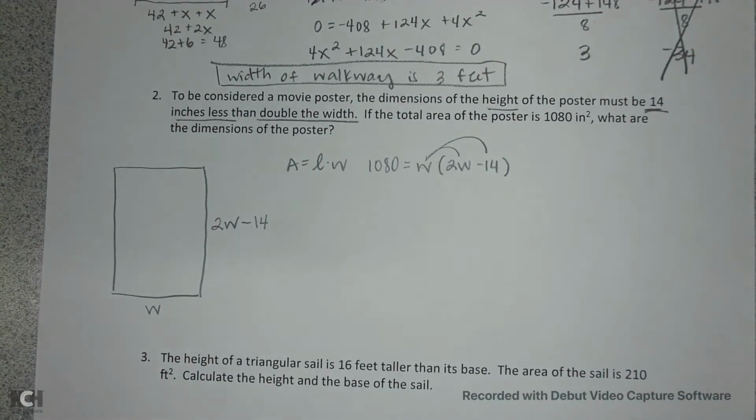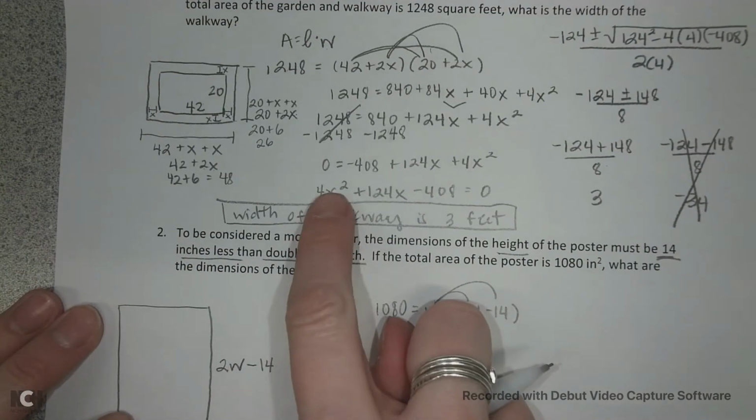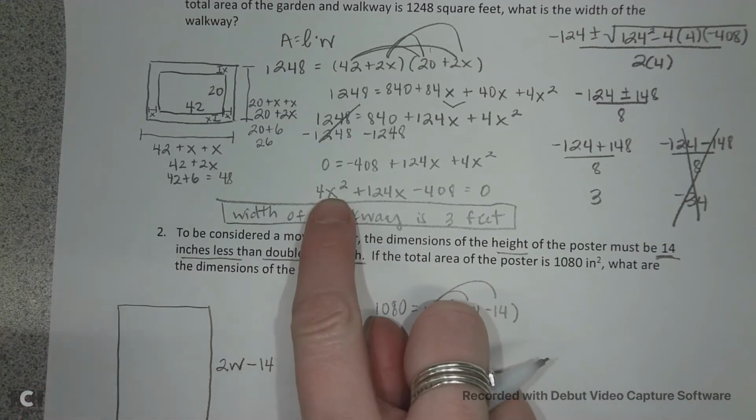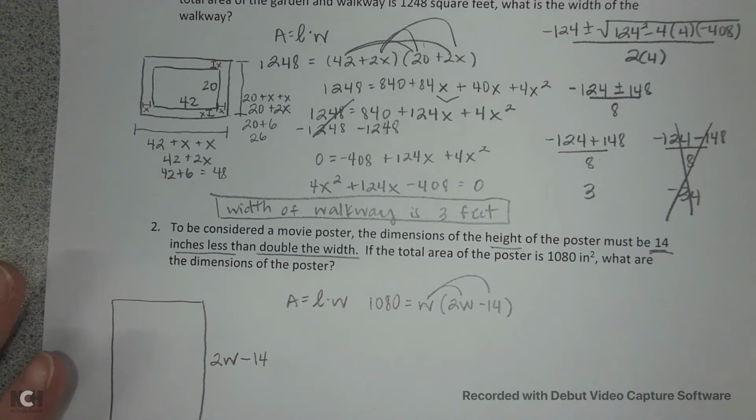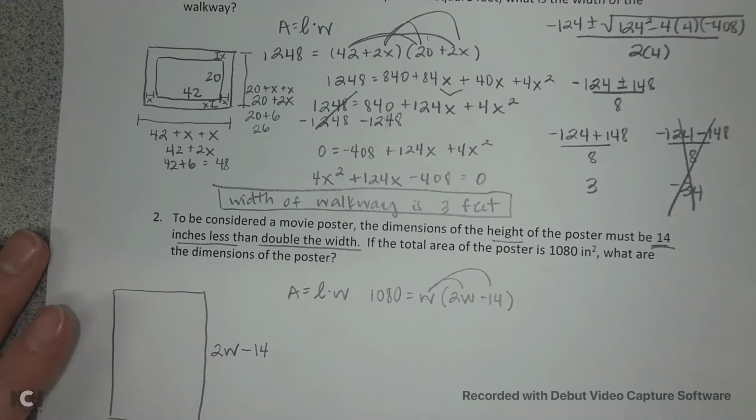Okay, distribute. My hint to you is keep them all with the same letter, because in our quadratic equation in standard form we have some sort of variable squared. If you have two variables, we don't use that for our quadratic, and all of these can be solved using the quadratic formula.